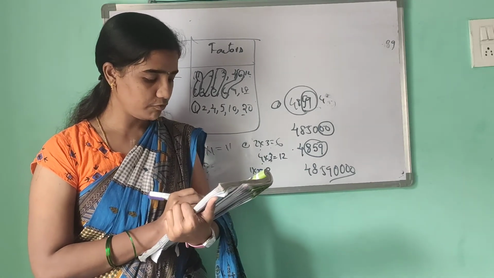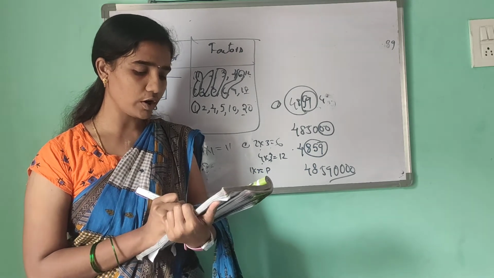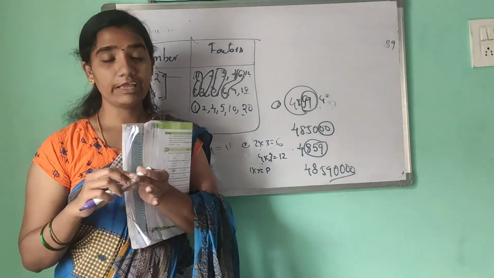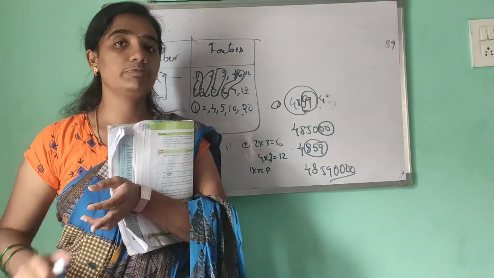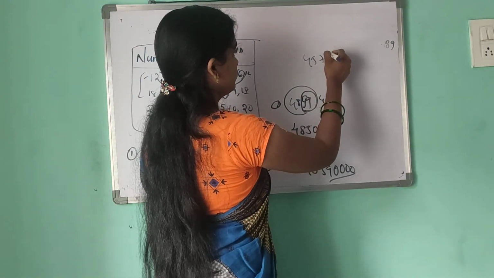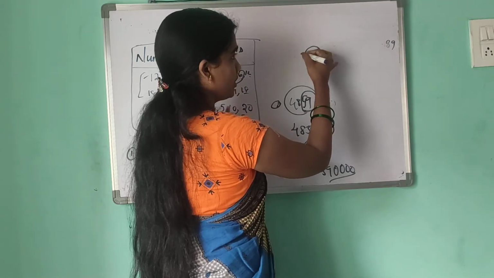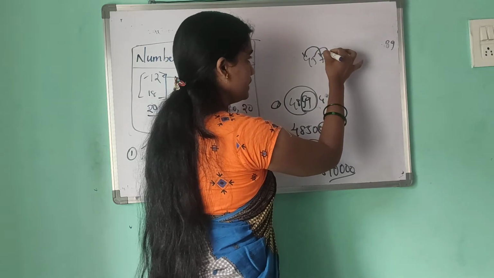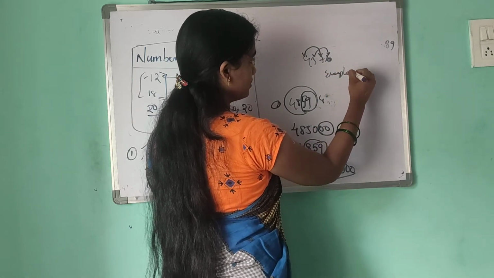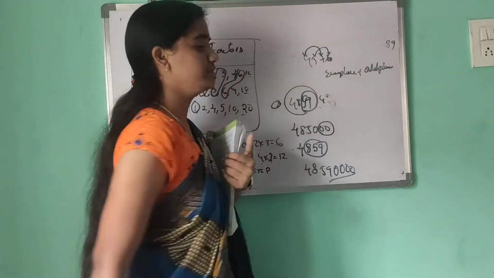Coming to the fourth one, divisibility of 11 is checked by comparing the sum of the digits at odd places and even places. In the given number, how do we find whether it is divisible by 11 or not? Take 4, 5, 3, 6. Skip one after each. These are the odd places, and these are the even places. So, find the difference of the sums of even places and odd places. This is the divisibility rule of 11.